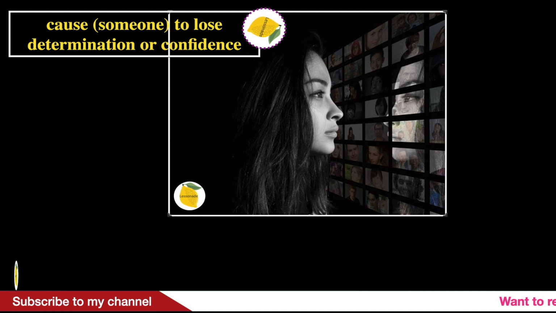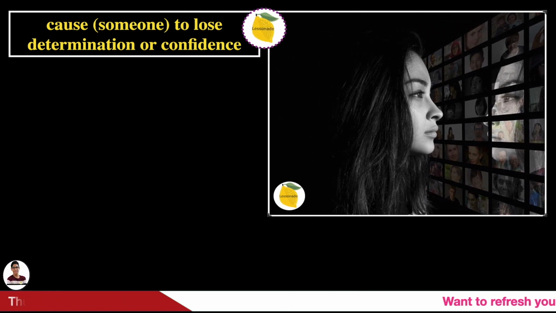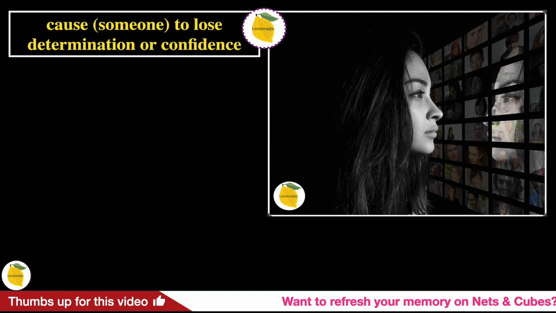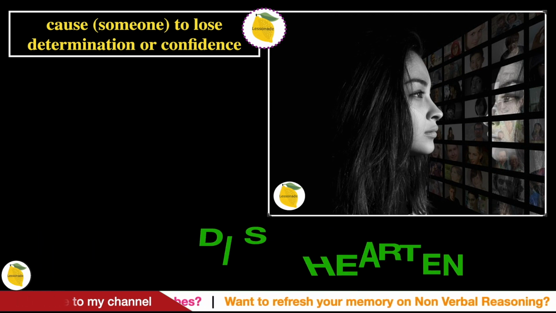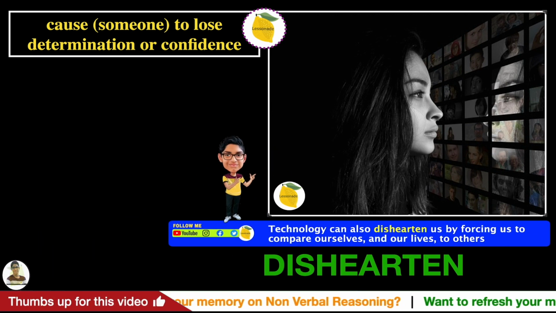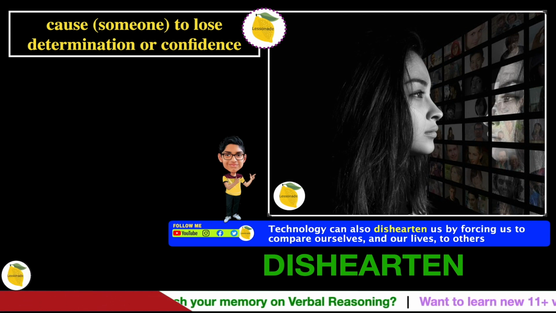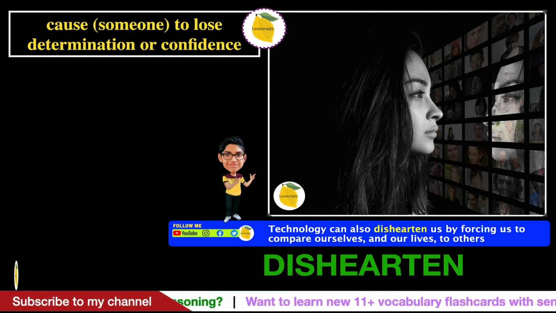The next one is cause someone to lose determination or confidence. In this picture, we can see someone who has lost determination or confidence, and therefore the word will be dishearten. And the sentence for this word is, technology can also dishearten us by forcing us to compare ourselves and our lives to others.